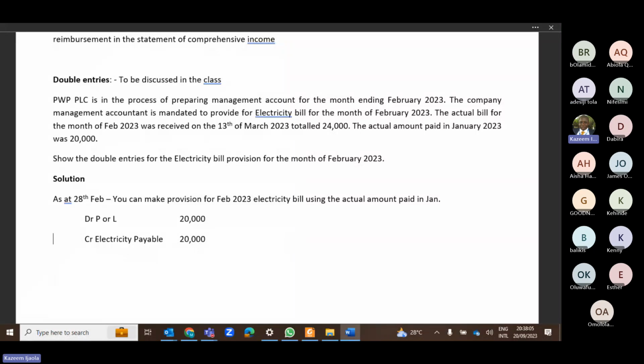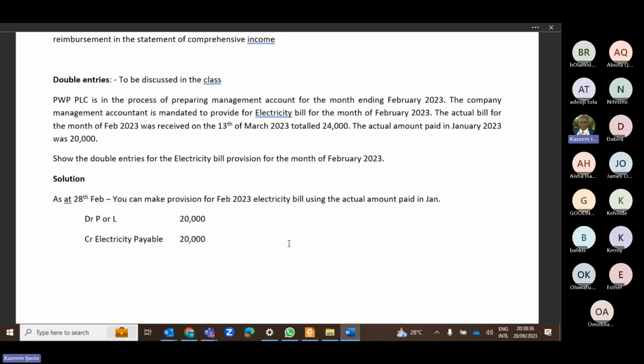Okay, so when we are making provision at the end of February, you remember that the February bill was received in March. We are not an angel that will know that in February this is what we will receive. We can only make estimates using January. Now that we are at the end of February, we have made provision for the electricity bill, so we can close our management account saying that this expense has been provided for. This is what you would do in February.